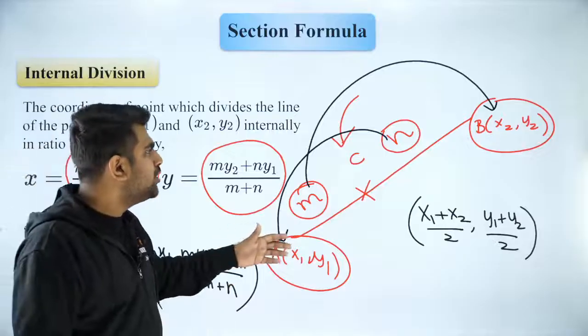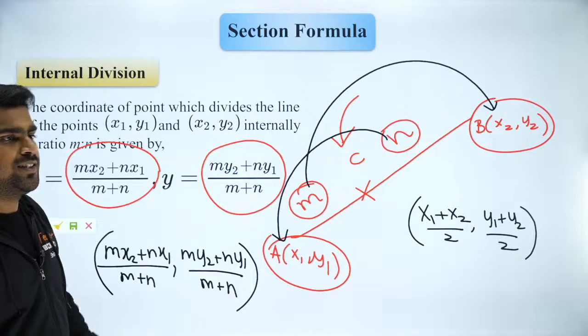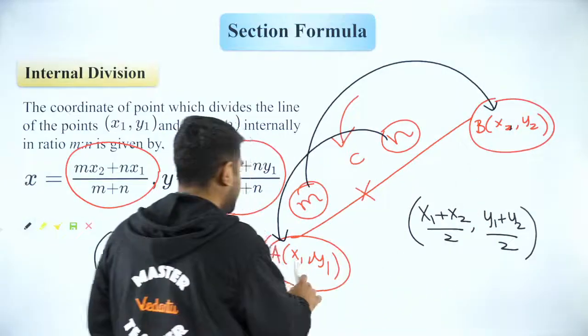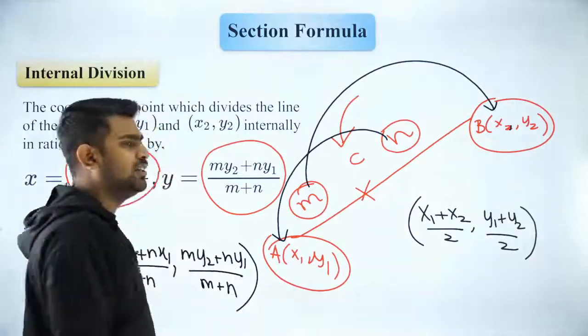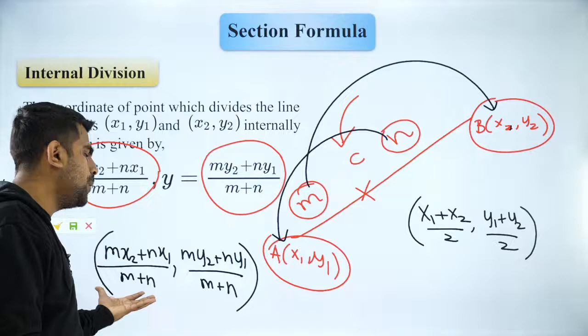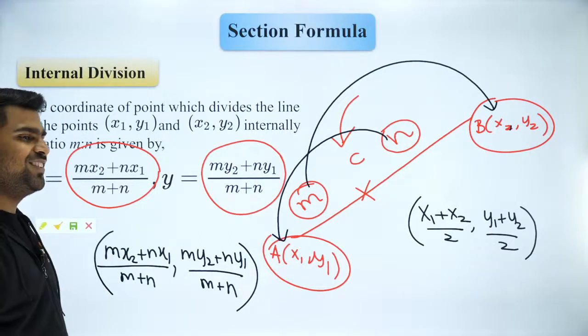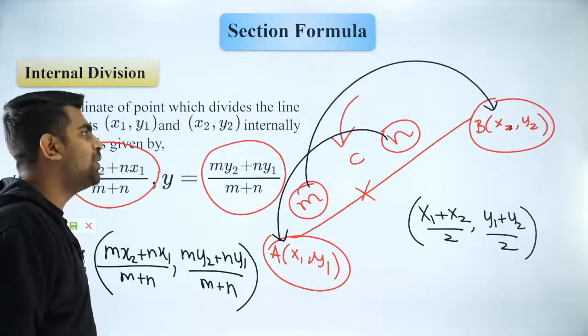Then you will do the reverse. That's it. So if you want x1 over here and x2 over here, just make changes accordingly in the formula. That's it. Okay. Are you able to follow?